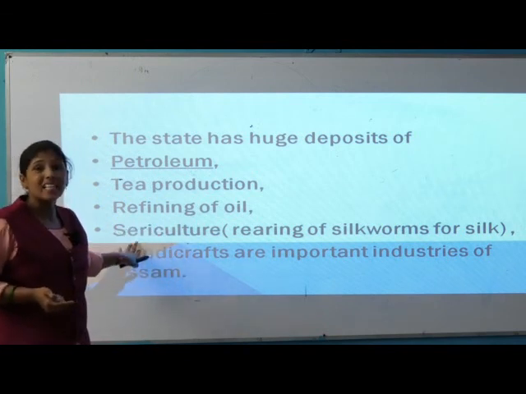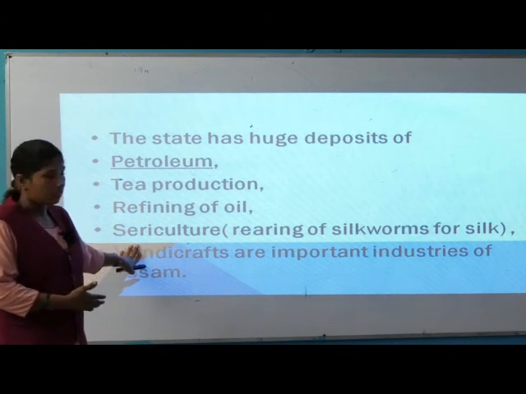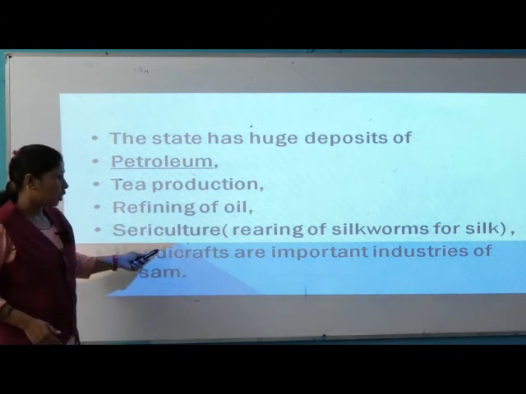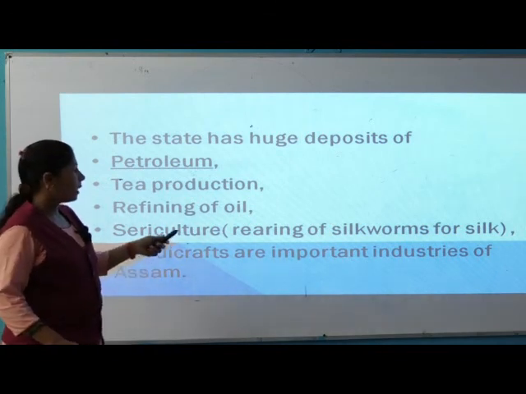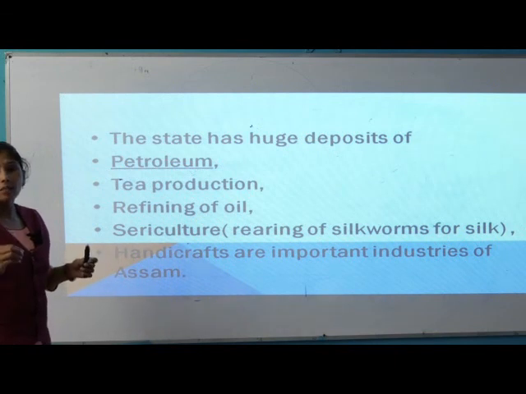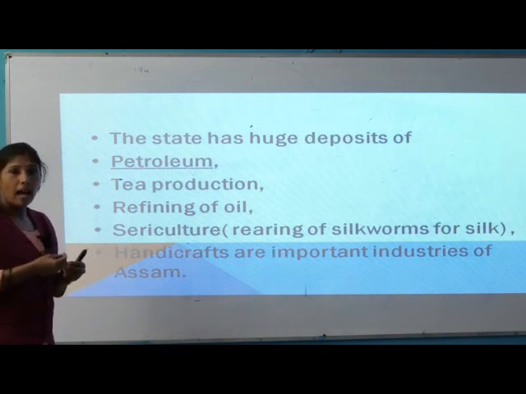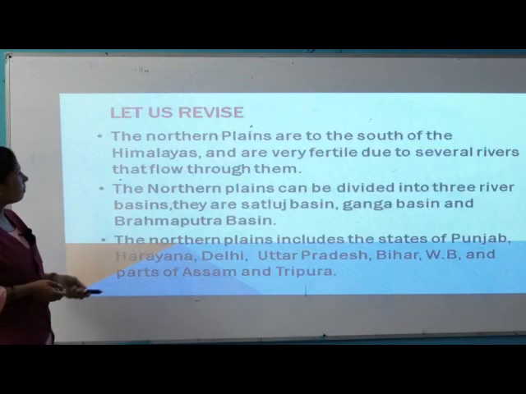From that, silk saris are produced over here. Sericulture. Handicrafts are an important industry of Assam. Handicrafts means things made by hand.